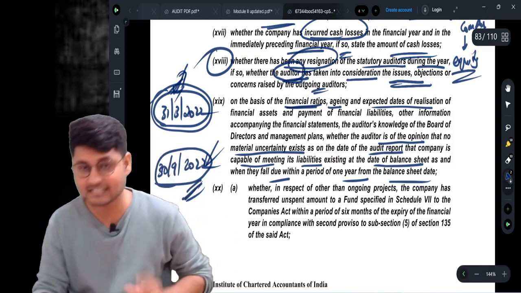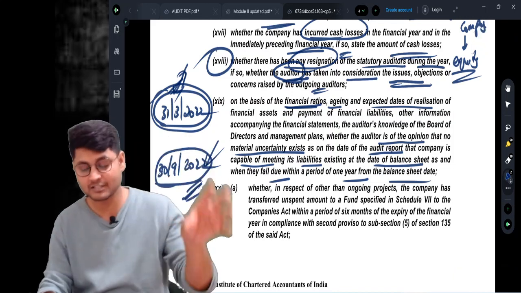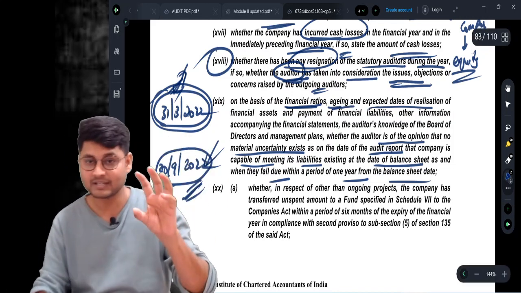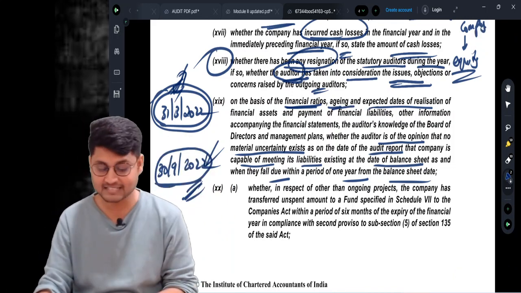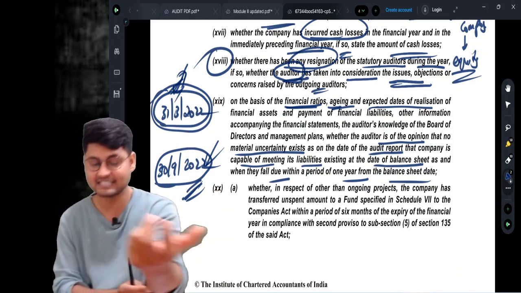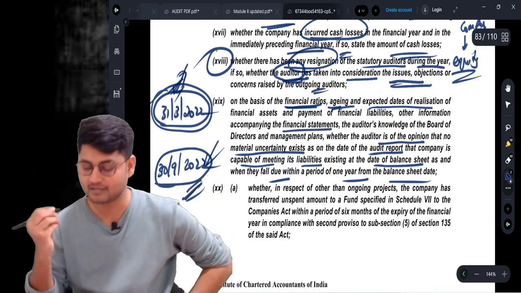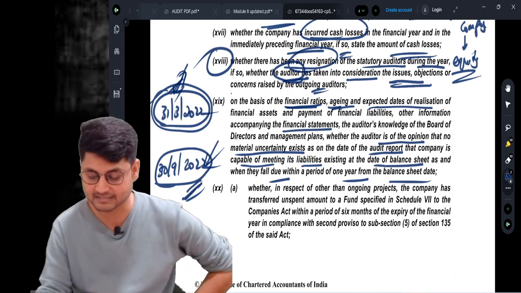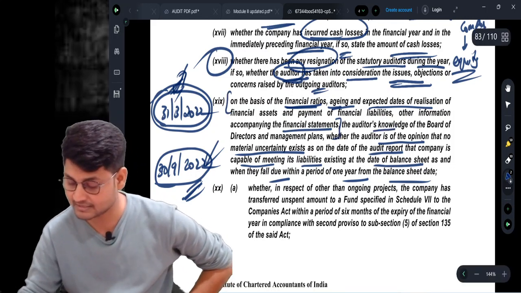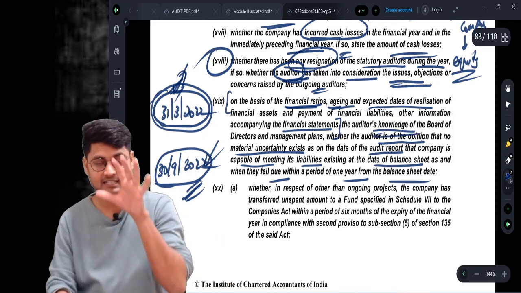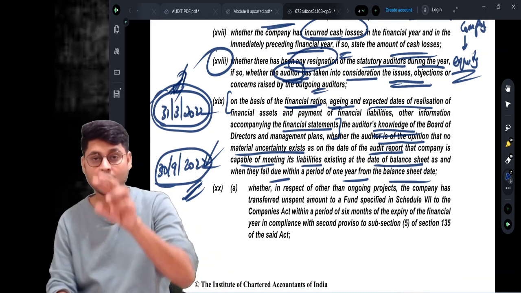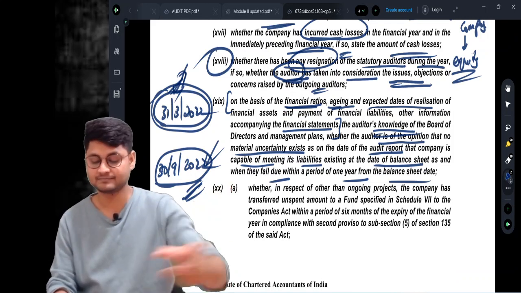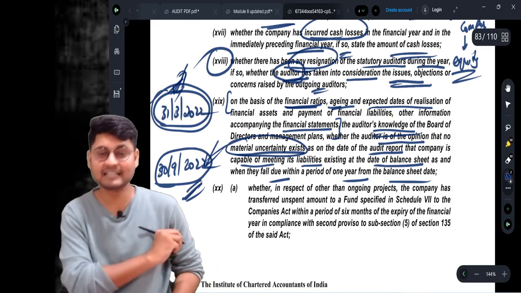It is financial ratios. After getting the knowledge of financial ratios, aging analysis, expected dates of realization of financial assets and payment of financial liabilities, and any other information accompanied in the financial statements, this is the basis. It depends upon the basis on which you are required to form an opinion regarding the material uncertainty. I guess you are all getting the point.